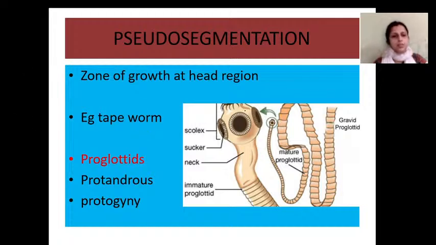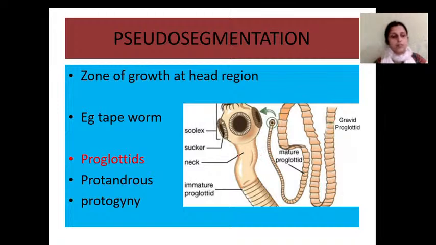Pseudo segmentation means, here you can see, this is shown by tapeworms. You might have learned about the beef tapeworm, dog tapeworm, pig tapeworm, then horse tapeworm, etc. So pseudo segmentation or false segmentation is shown by the flat worms like tapeworms.